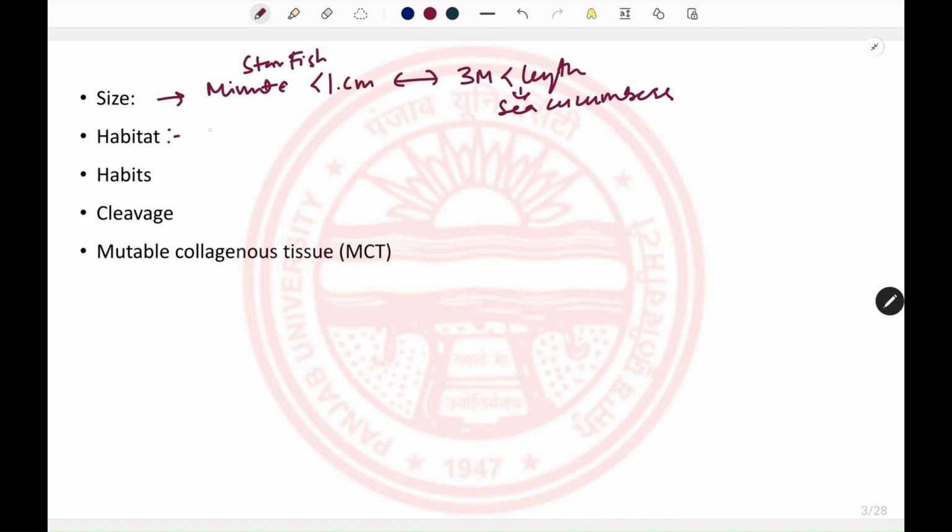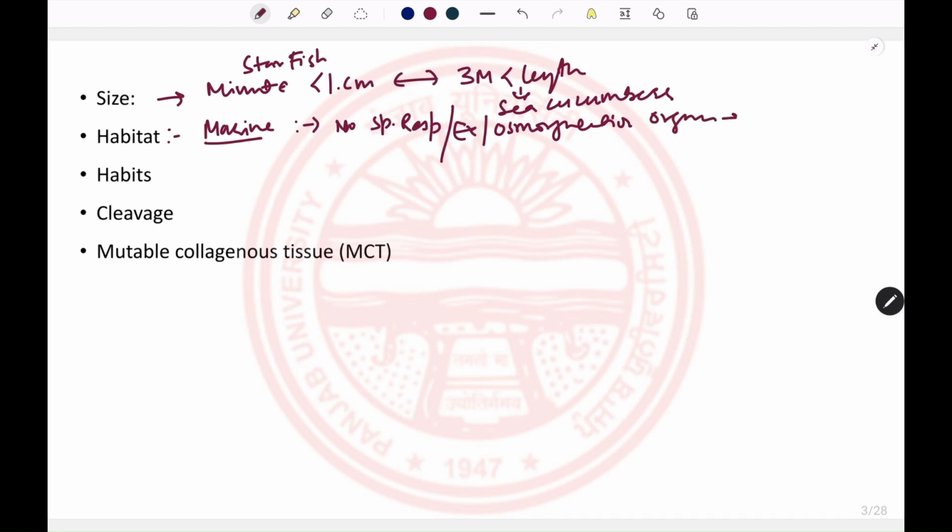If we talk about the habitat, they are mostly marine. They can't be present in terrestrial habitats, brackish water or freshwater, because these animals have no specialized respiratory, excretory, or osmoregulatory organs.